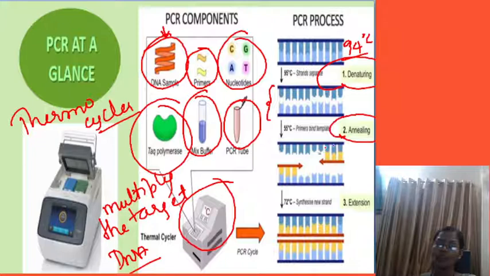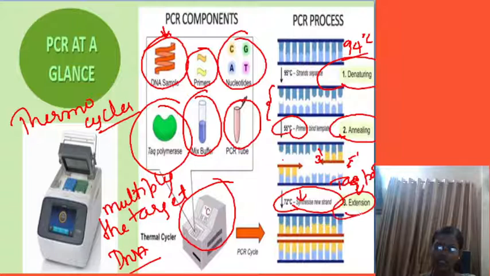Then annealing will come. It will work at 52 degrees Celsius. That means primers are joined here. After that, the enzyme Taq polymerase will come, which is helping to join at 72 degrees Celsius, which continues the cycle. Okay, this is the PCR at a glance.